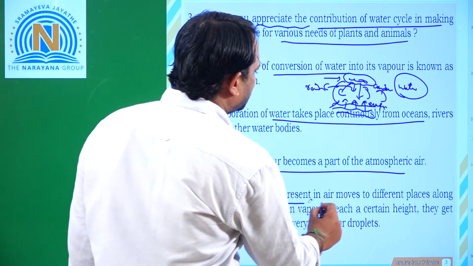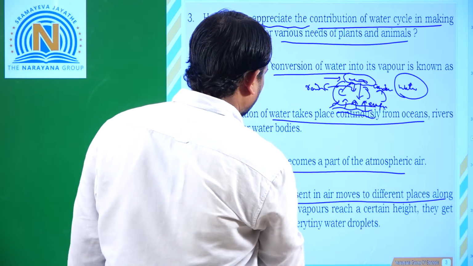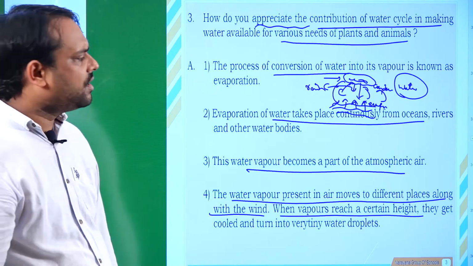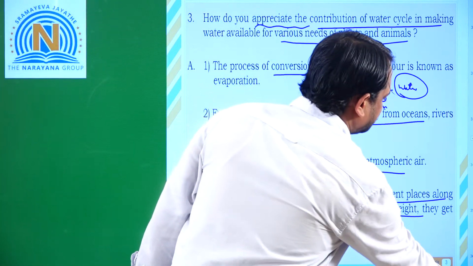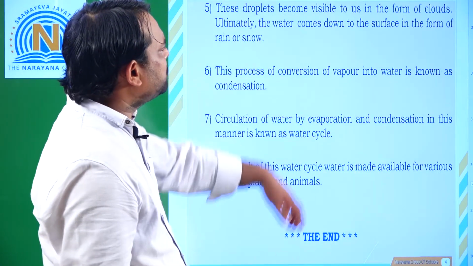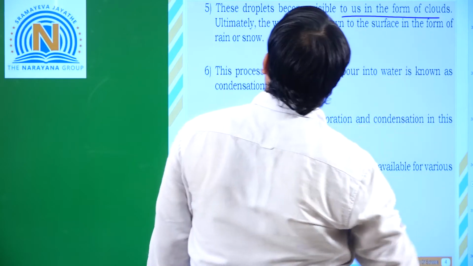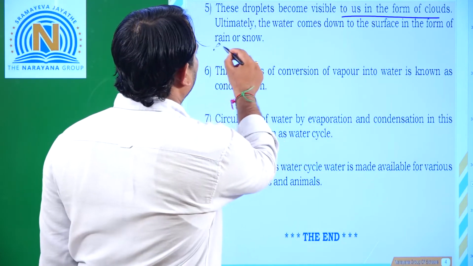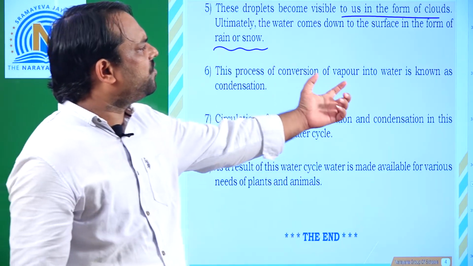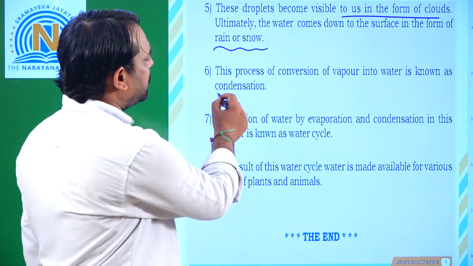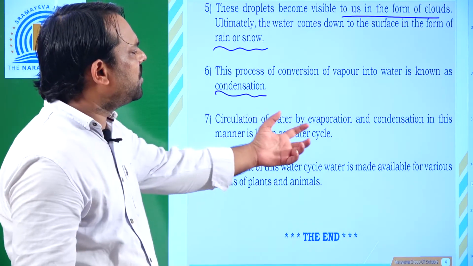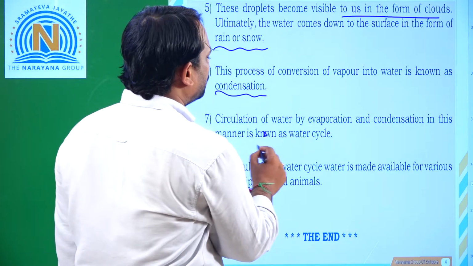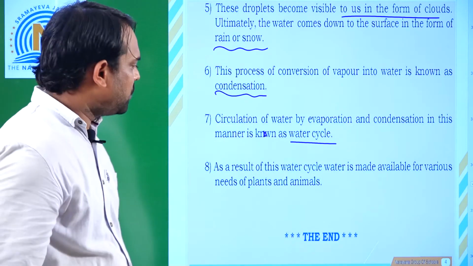The water vapor present in the air moves to different places along with wind. When the vapors reach a certain height, they get cooled and turn into very tiny water droplets, and these droplets become visible to us in the form of clouds. Ultimately that water comes down to the surface in the form of rain. This process of conversion of vapor into water is known as condensation. The circulation of water by evaporation and condensation in this manner is known as the water cycle.